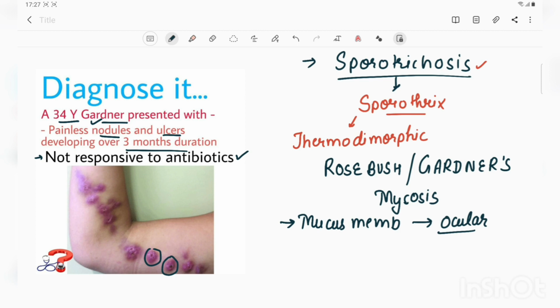The symptoms of pulmonary sporotrichosis are coughing, dyspnea and hemoptysis, depending on which site of the lung is involved. The most common site of the lung involved is the upper lobe, and it mostly presents as cavitary lesions, and sometimes reticulonodular infiltrates and fibrosis also develop.